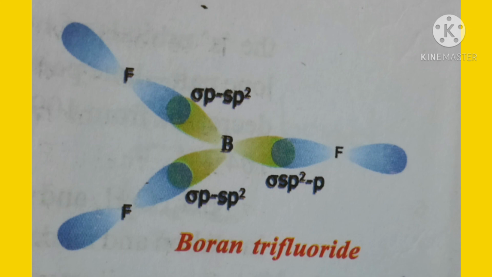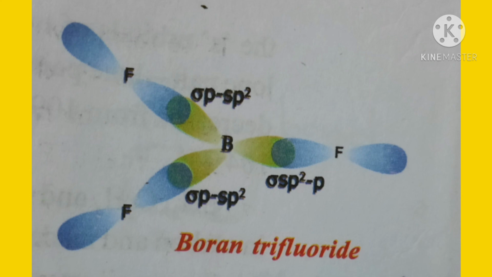These three sp2 hybrid orbitals are placed at the three corners of a triangle, and with them the three 2pz orbitals overlap, form three sigma bonds, and finally form the covalent bonds with the central atom boron. So children, this is the example for the sp2 hybridization in boron trifluoride.